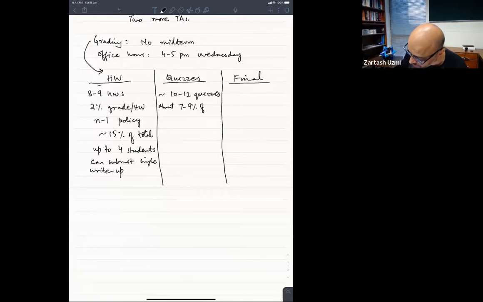I think it would be 7% or 8% per quiz. Okay, and this would be individual quizzes, just like in the case of homework. Up to 4 students can collaborate for the homeworks, but the quizzes are individual.